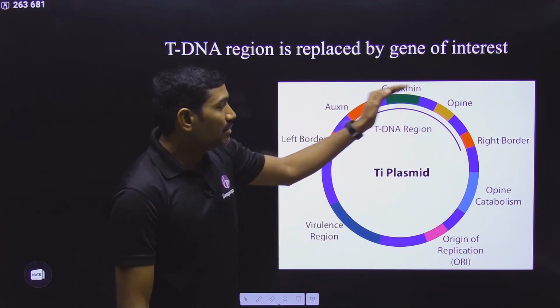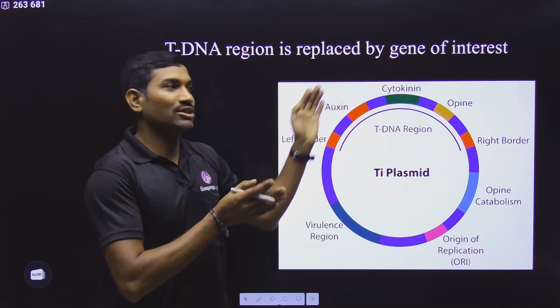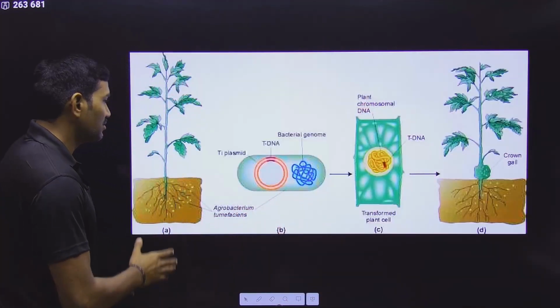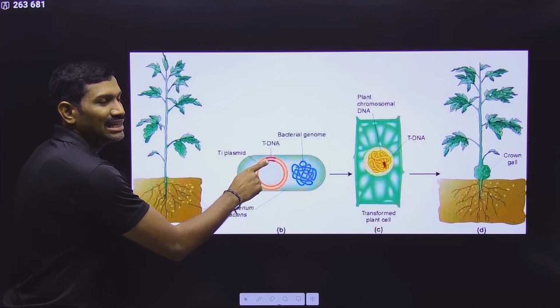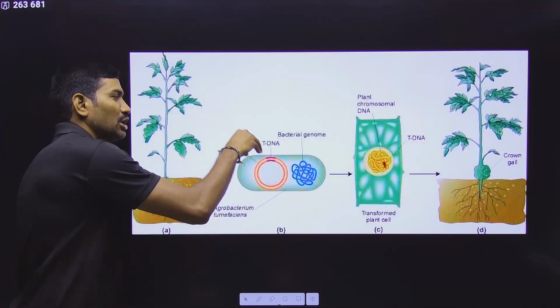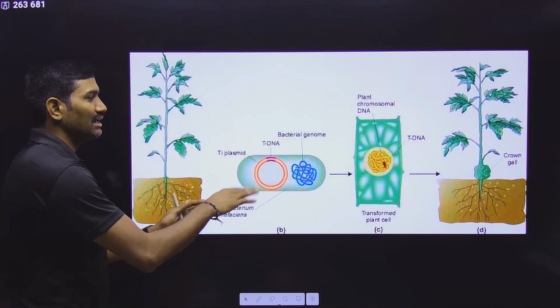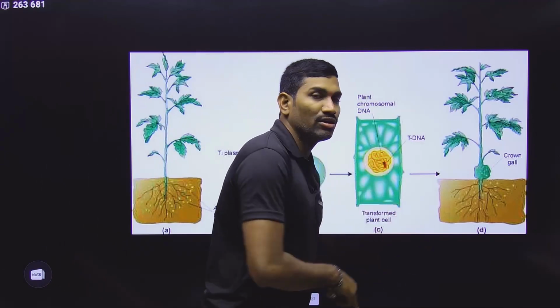But please remember, in this tDNA, these disease causing genes are not there, the gene of interest is there. So now this tDNA portion will become part of the targeted DNA. In this TI plasmid, within this tDNA portion, what are we actually doing? We are introducing our gene of interest. We are removing the disease causing genes, and then we are infecting the plant. Now it will become the part of only tDNA.